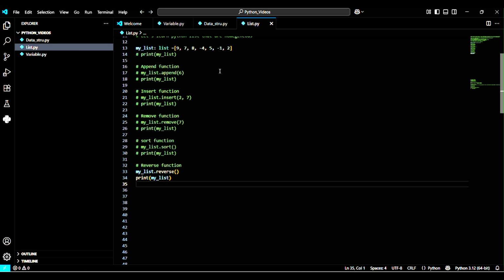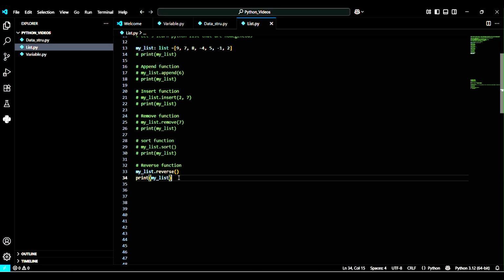But when we count from the right side, this is minus 1, minus 2, minus 3, minus 4, minus 5, minus 6, minus 7. So when we use the reverse function, it will reverse the list. That means it will start from minus 1, minus 2, minus 3 and so on.